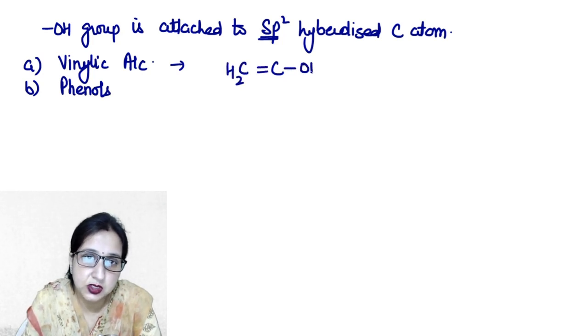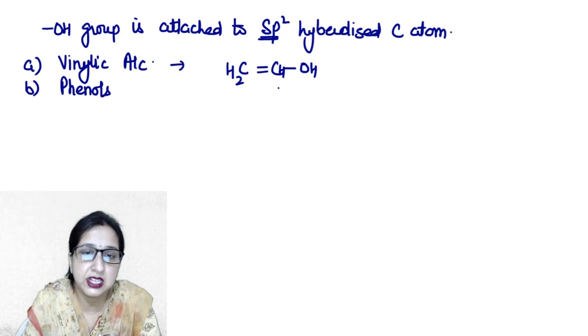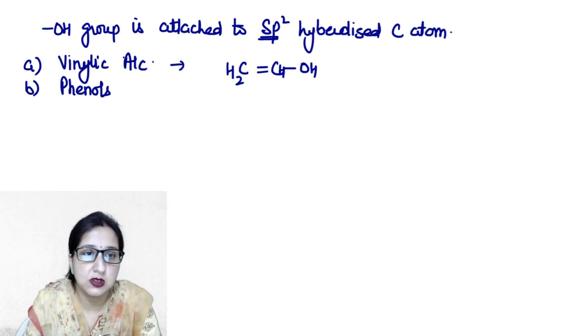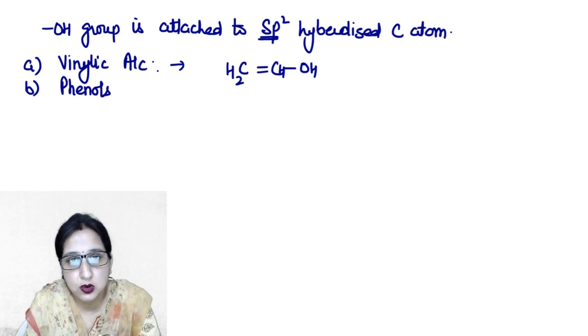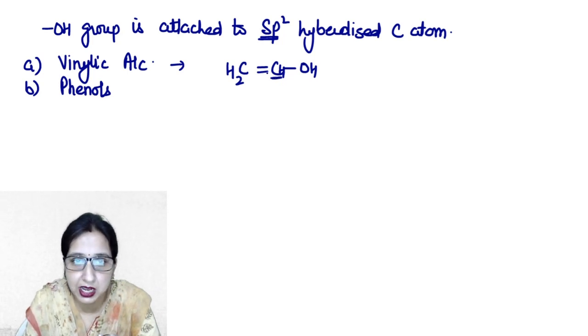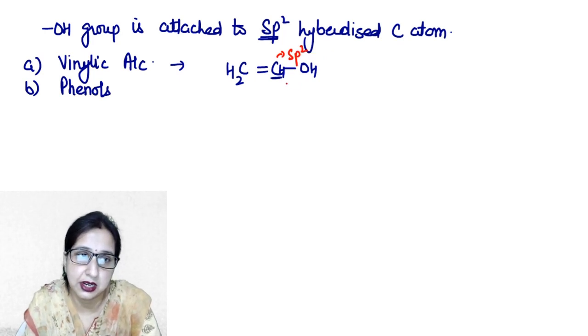ठीक है? So this hydroxyl group is directly attached to the doubly bonded carbon atom. After fulfilling the valency, we will have this formula. So such type of alcohols are known as vinylic alcohols. Now in this case, the state of hybridization of this carbon is not sp3 because it contains one pi bond, so it is sp2 hybridized. Now this carbon is your sp2 hybridized carbon atom.